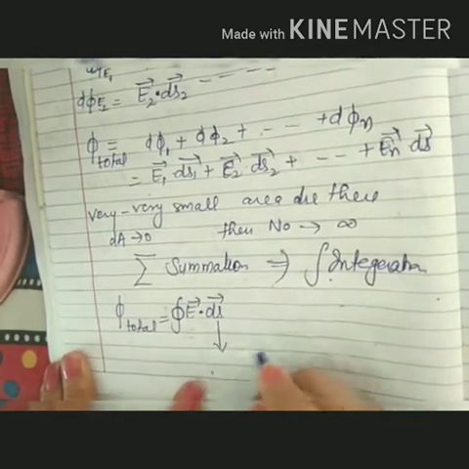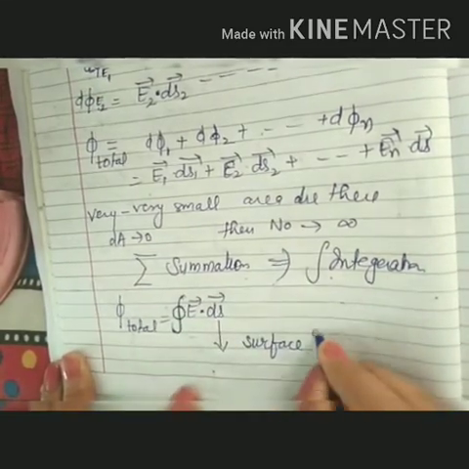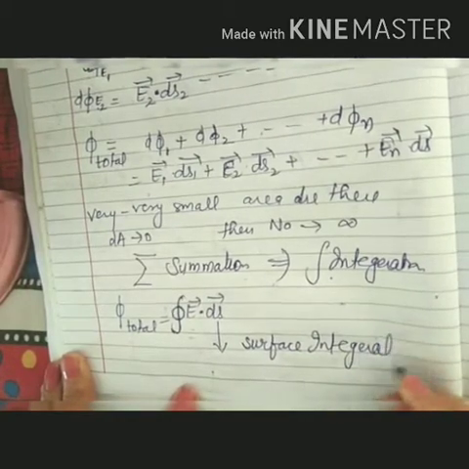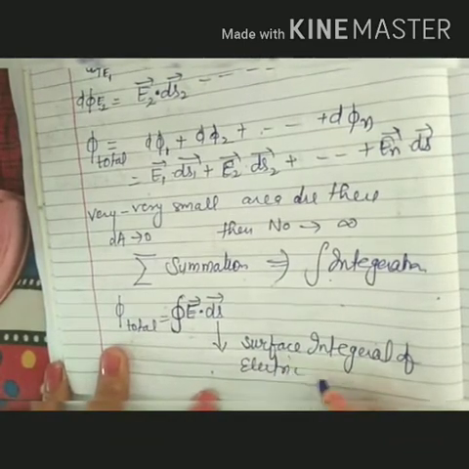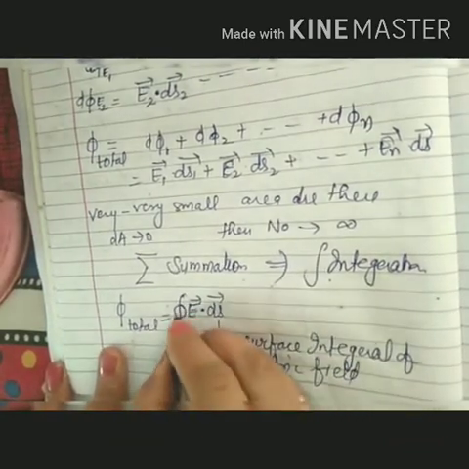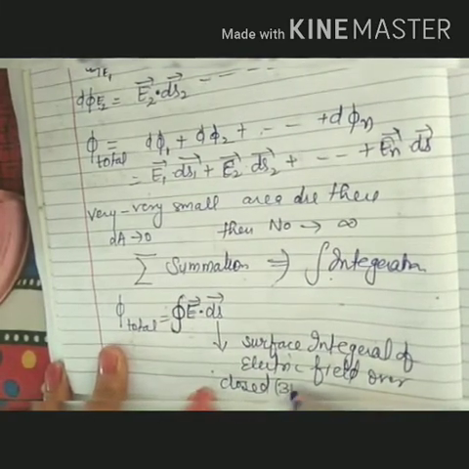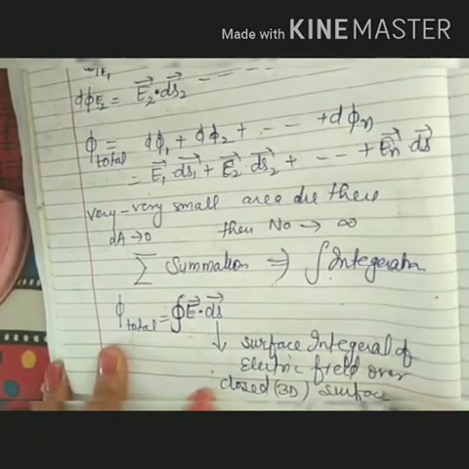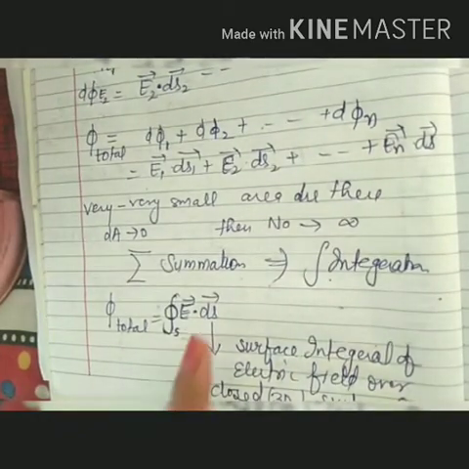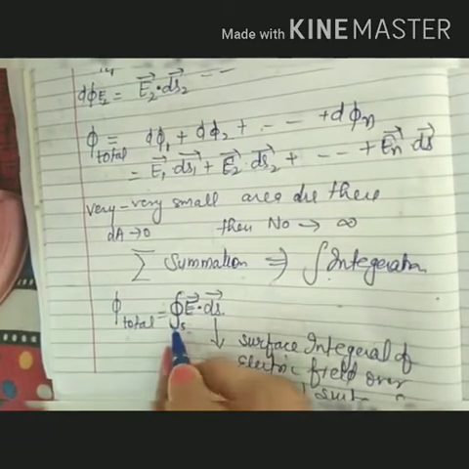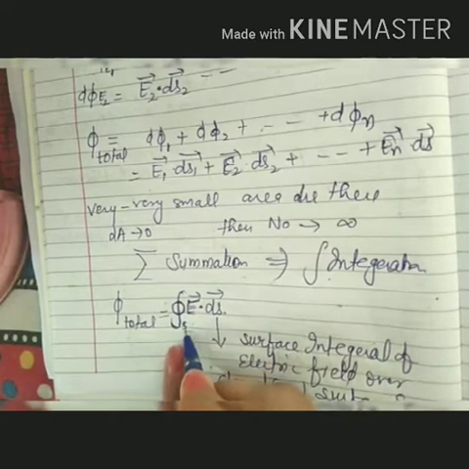What is this? This is the surface. What is this? Integration, surface integral of what? Electric field. Surface integral of electric field over a closed surface. Closed means 3-dimensional surface, S. Read this again. Surface integral of electric field over any closed surface.